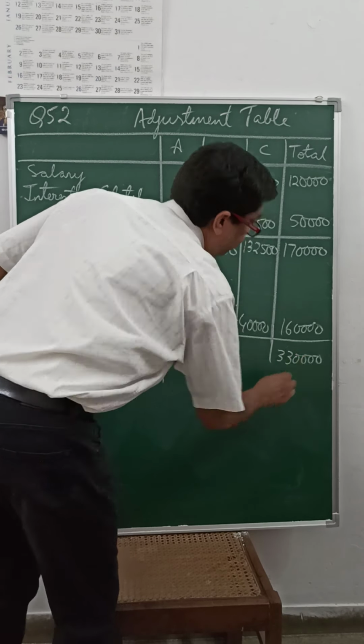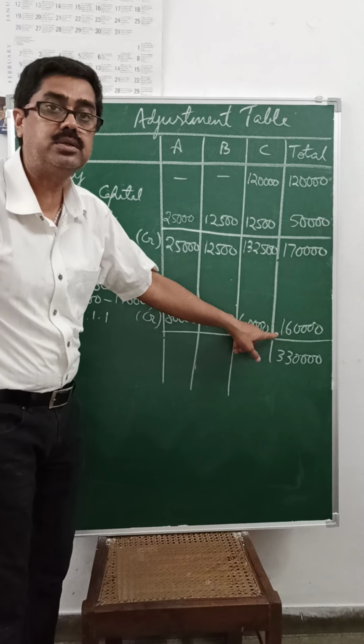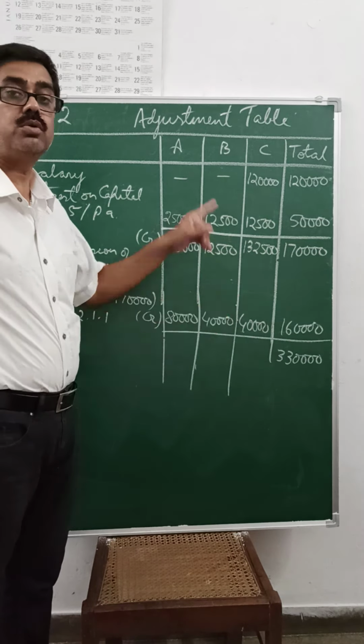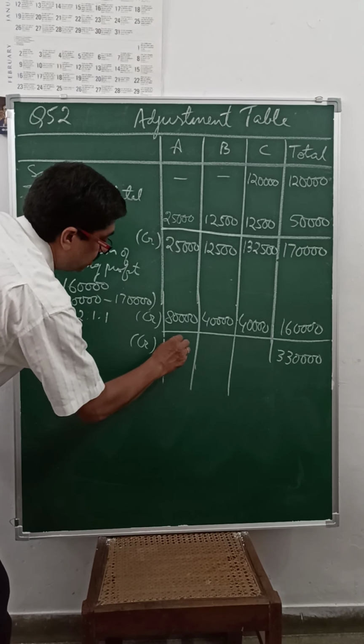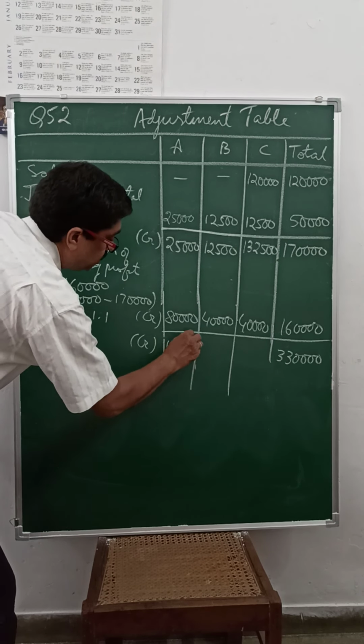If you recall your P&L appropriation account, we used to debit all these items and deduct from the profit to give you net divisible profit, which is divided in the profit sharing ratio. So instead of doing it in the P&L appropriation account or capital account, we have to do this in the adjustment table to rectify the error, and that's why we have done this. Now add, this is also a credited item because both are credit. 1,05,000, 52,500. This plus 1,20,000 gives 1,72,500.